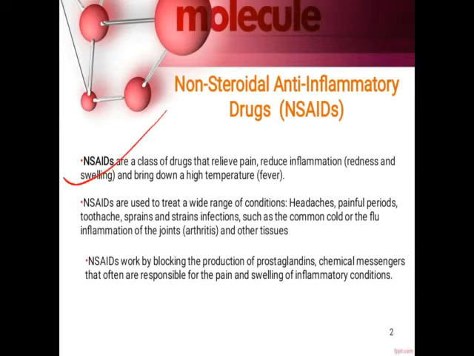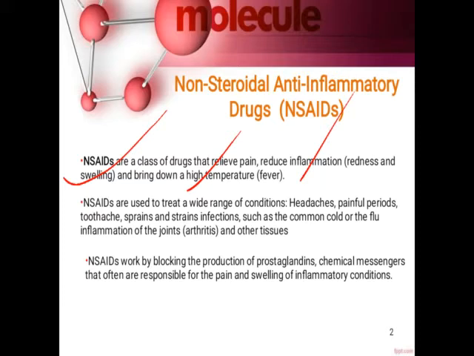It can relieve the pain, reduce the inflammation. Inflammation means redness and swelling of the parts, and bring down the high temperature. Okay, so if you see paracetamol, it is a non-steroidal anti-inflammatory agent. So this paracetamol is useful to lower the fever or the high temperature to the normal temperature. So that is, they bring down the high temperature. That is, they are useful for the treatment of fever.